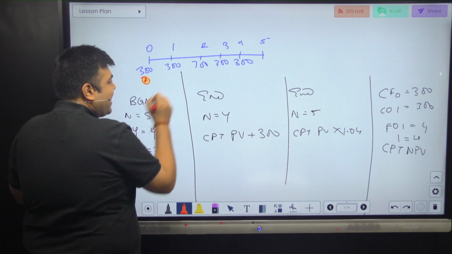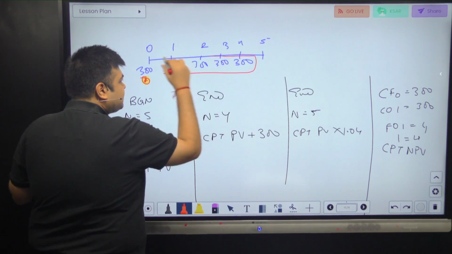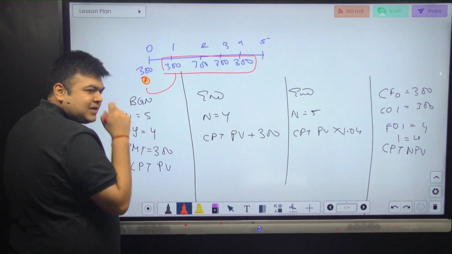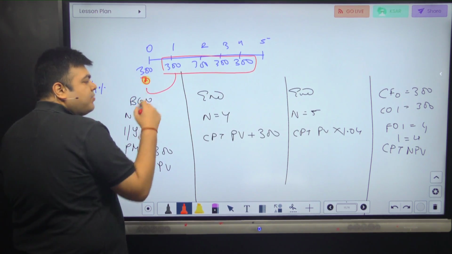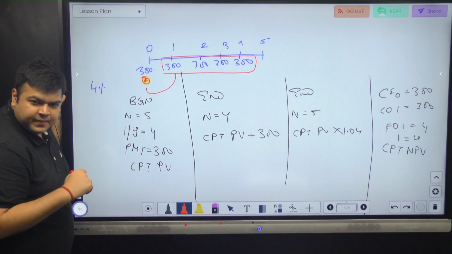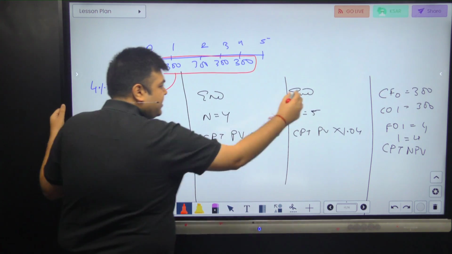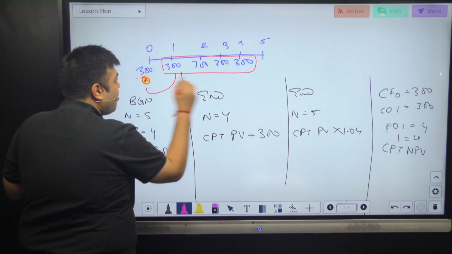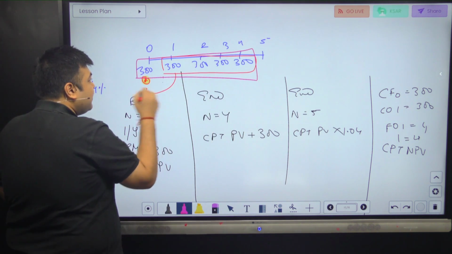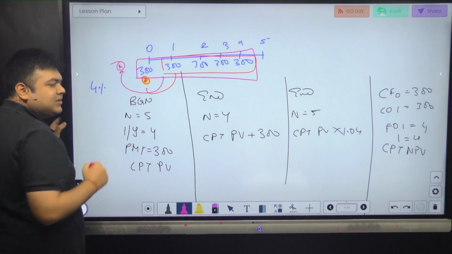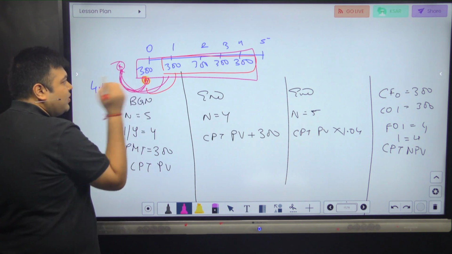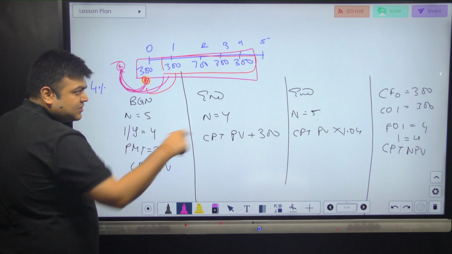Second method, I can calculate the PV of these 4 cash flows today, n equal to 4. The value of these 4 cash flows will be as on this date, times 0 plus 300, because 300 today is equal to 300 today. Or I can use the ending mode, calculate the PV of all the 5 values, but that value will be hypothetically at time minus 1. So into 1.04 will again bring me over here at time 0. That is the third method.